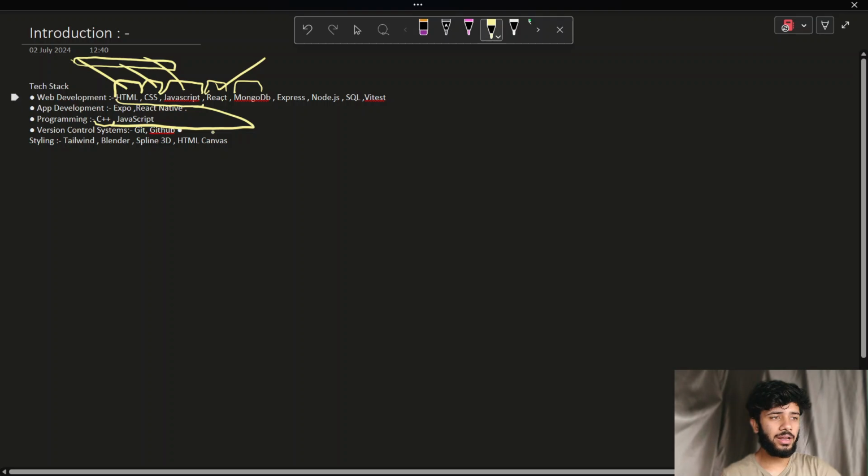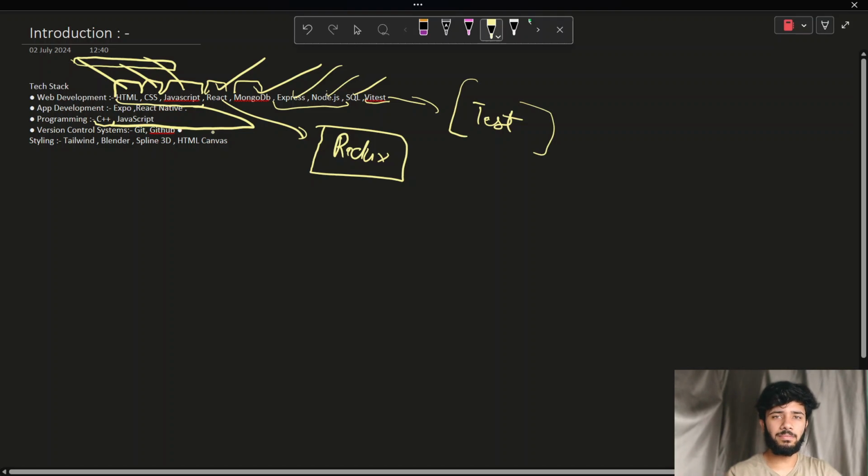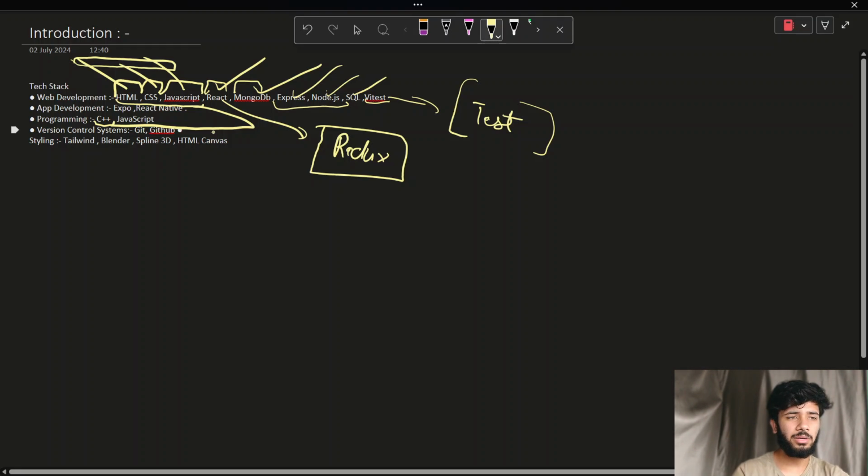After that, I learned about React. In React also there are various sub branches. We will be covering all of them, like what is Redux, and how to deal with these. After that, database, I have done MongoDB, NoSQL database, Express, Node.js. These are for the backend. Just a brief intro about them. SQL, this is also a database we can say, and Vitest is just a testing library. When you make projects, you need to do unit testing of all of them, to check if functionalities are working before pushing them into production. So that is Vitest. You can also learn about this.